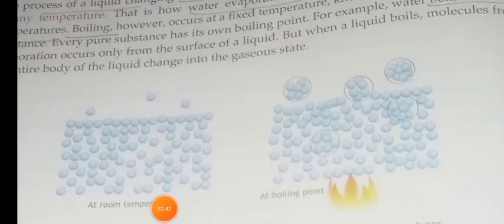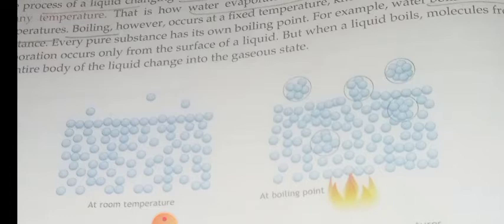And what about boiling? There is a difference between evaporation and boiling. Boiling takes place at a particular temperature, when molecules from the entire body of the liquid change to the vapor state. So evaporation occurs at all temperatures from the surface of a liquid, but boiling takes place only at a particular temperature.